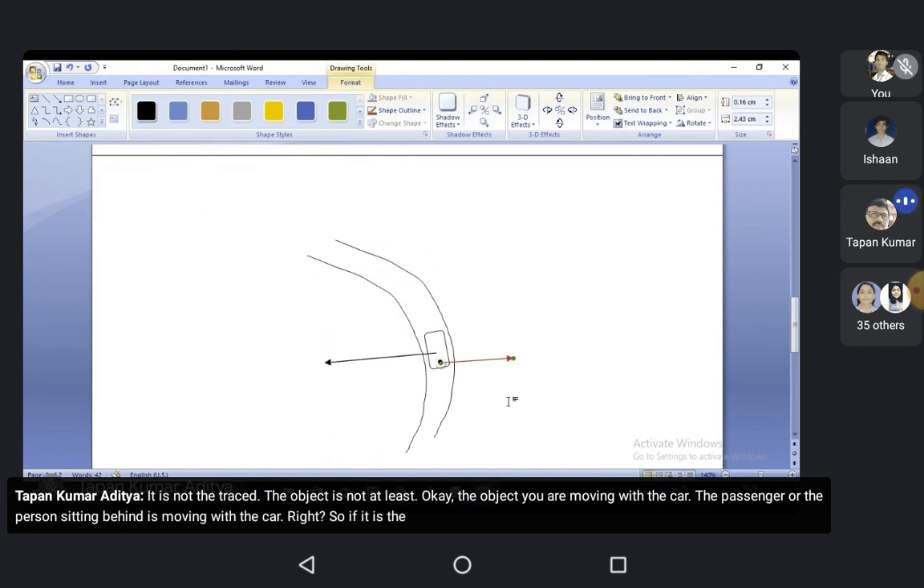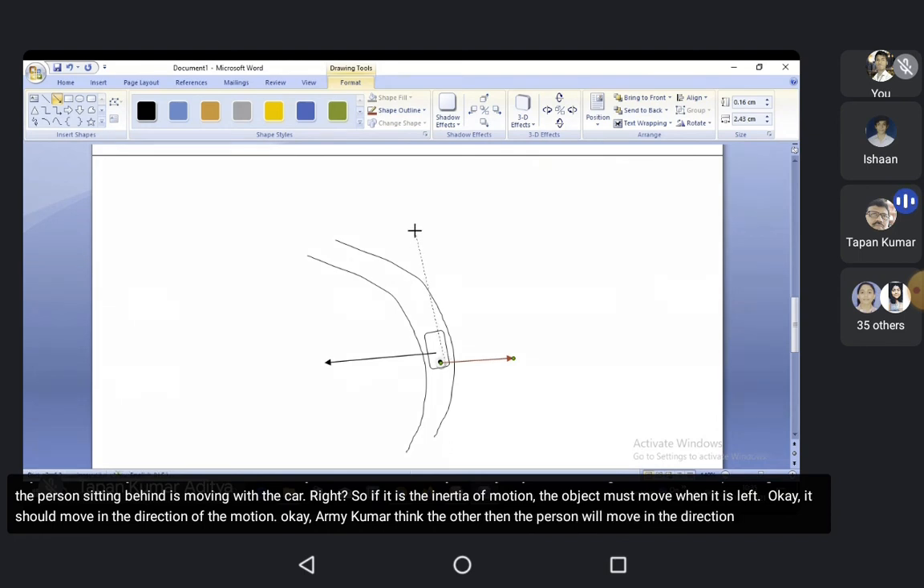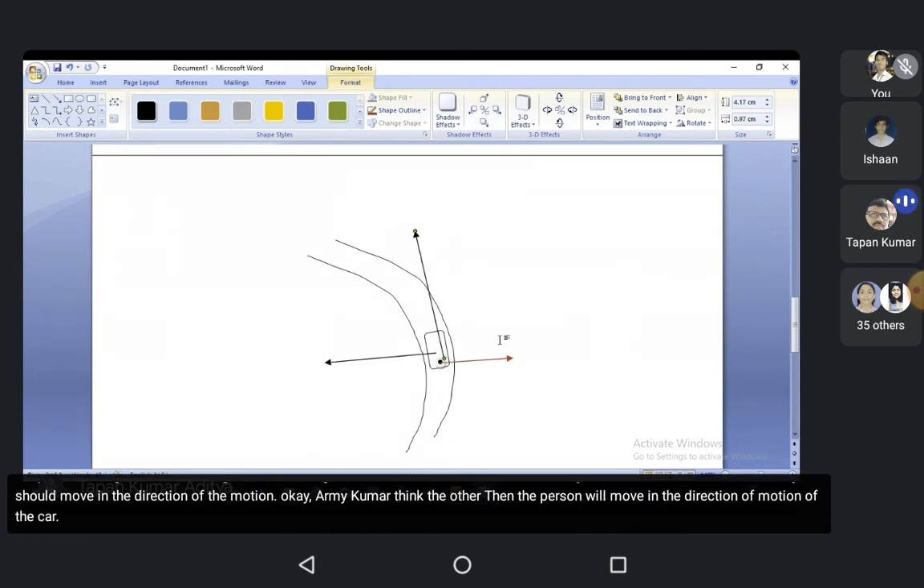So if it is the inertia of motion, the object must move, when it is released, in the direction of the motion. If the person is thrown out, then the person will move in the direction of motion of the car. That is the inertia of motion. Here the concept is not at all inertia.